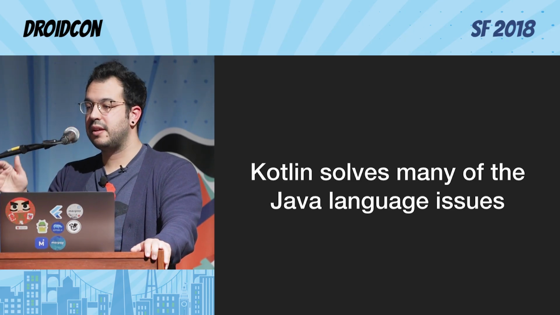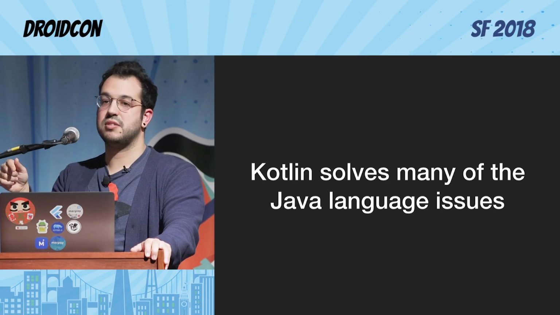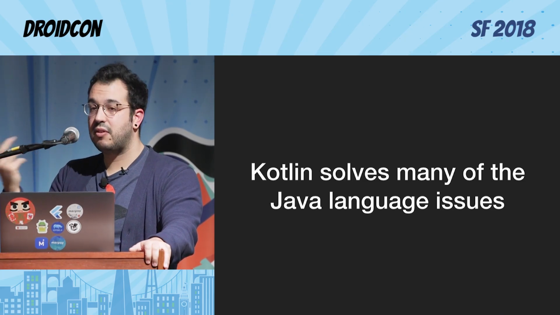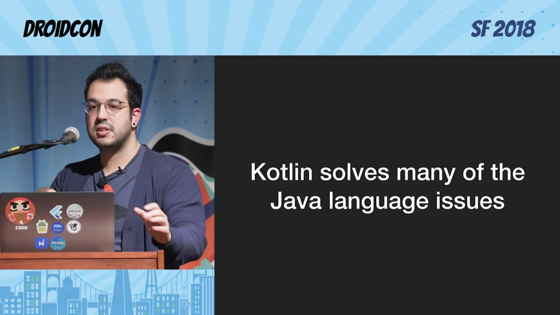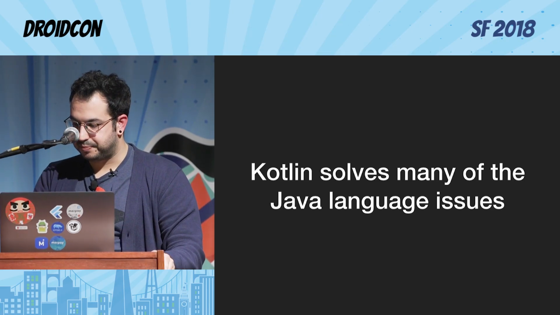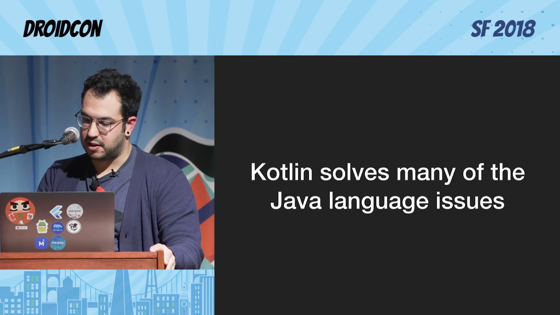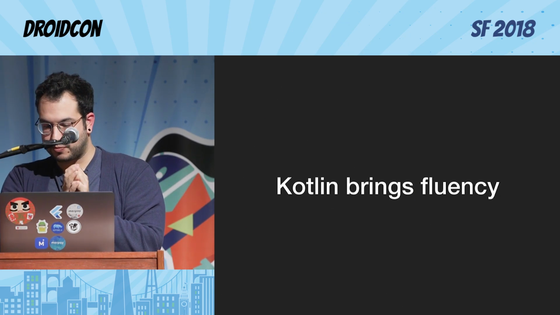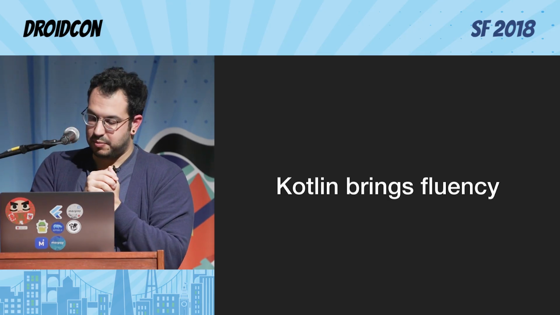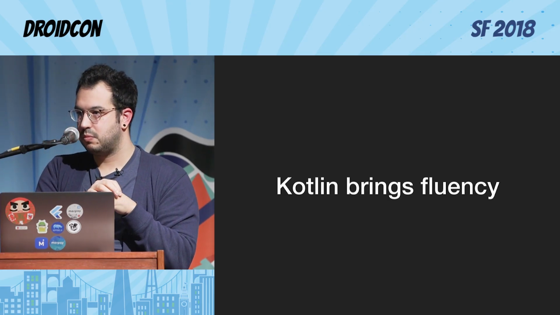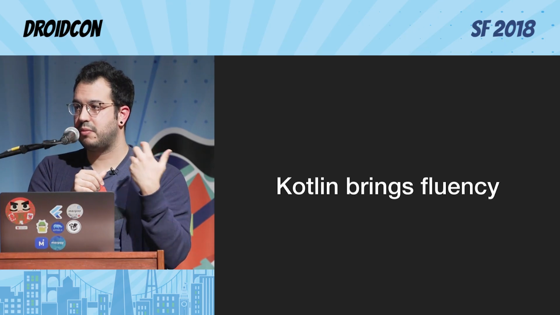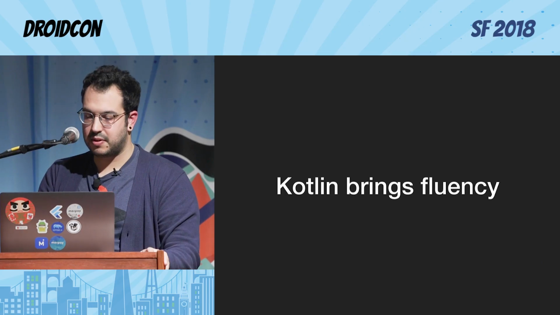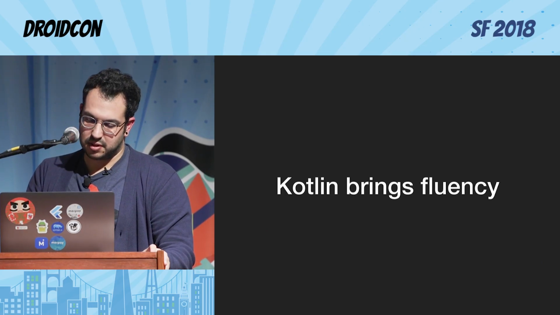But then you're making the conscious decision by adding the question mark, right? So this is a thing that I really like about Kotlin, that they create these extra keywords that make more clear what you are trying to design here. Not only that, but Kotlin brings some fluency, right? It brings the joy of functional programming, right? Because you can do that now, most of it with Java, but we were stuck for a long time before. We were stuck for a long time in 5 and 6 Java, right? And so that was not the case for Android developers.